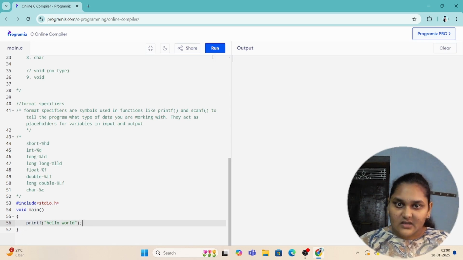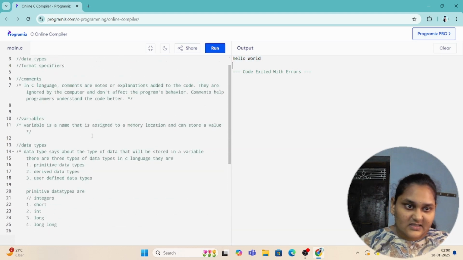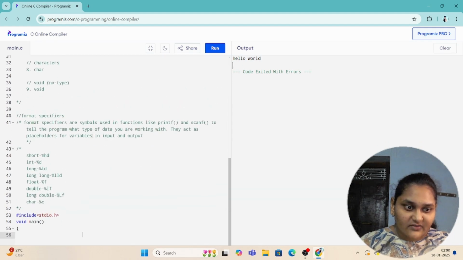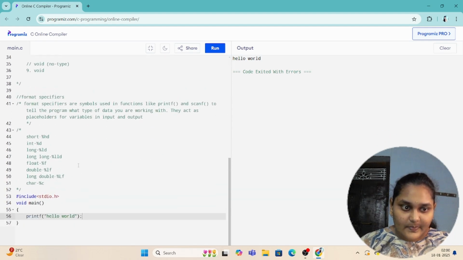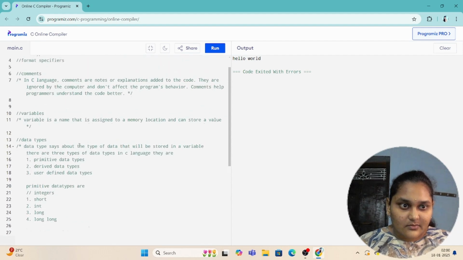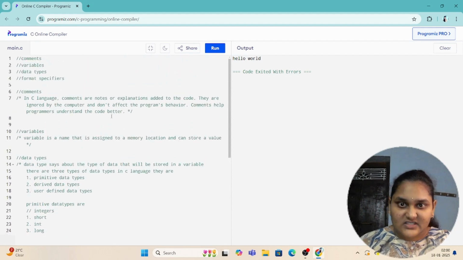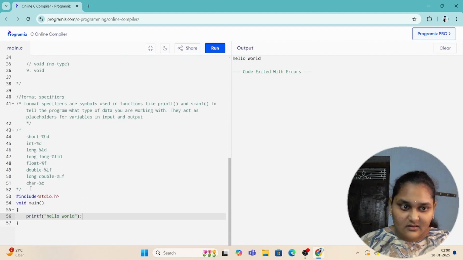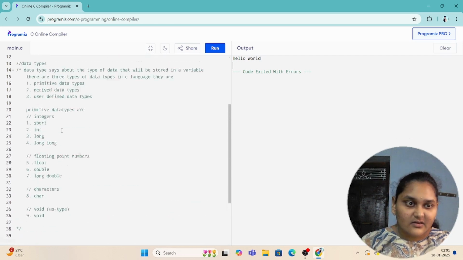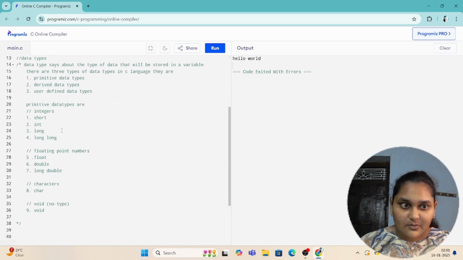So let me run this program, and it is printing hello world, and these lines are not affecting our code. So comments are those which don't affect our program, don't affect the output. These are for documentation purpose.